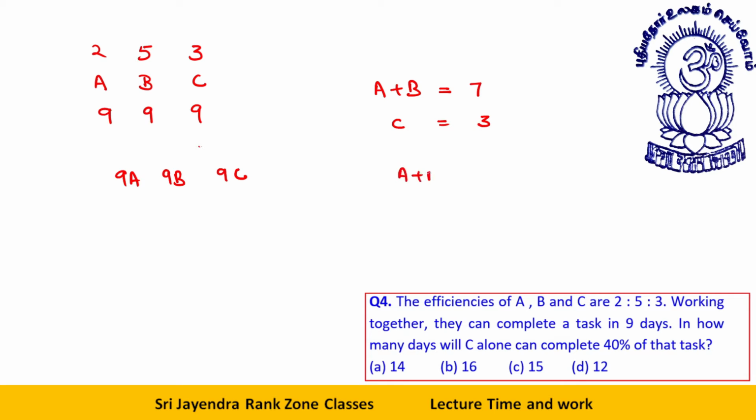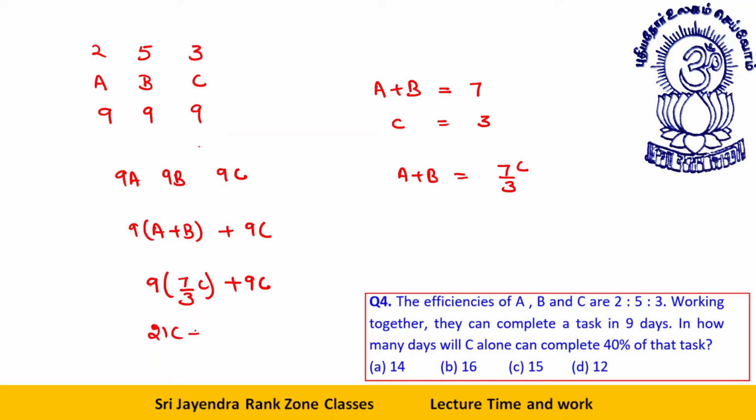So I can say A plus B in terms of C as 7 by 3C. So the moment I see 9A plus 9B plus 9C, I write it as 9 into 7 by 3C plus 9C. This is the whole work. So this becomes 3 cancel with 9, 21C plus 9C. So the whole work in terms of C is